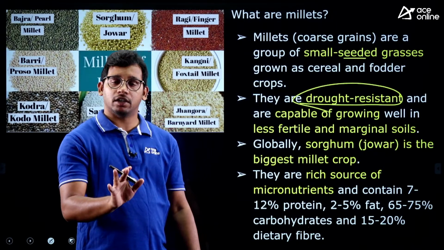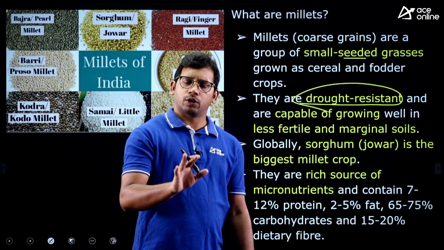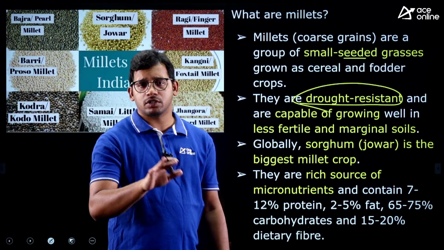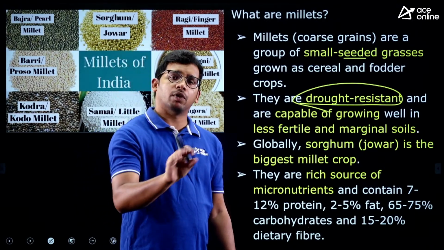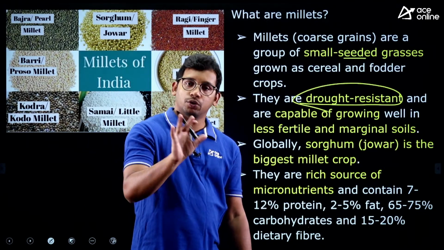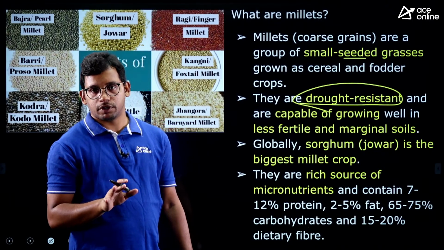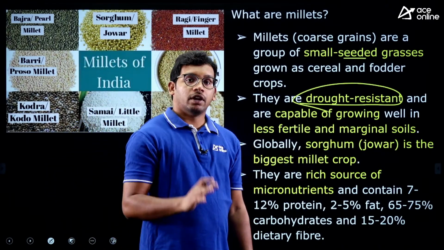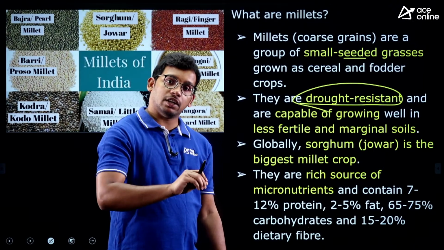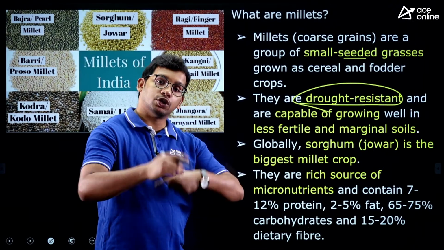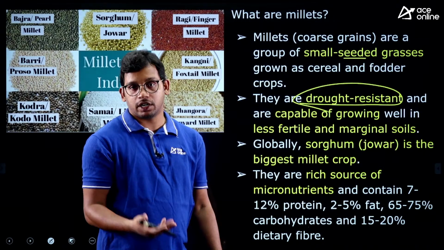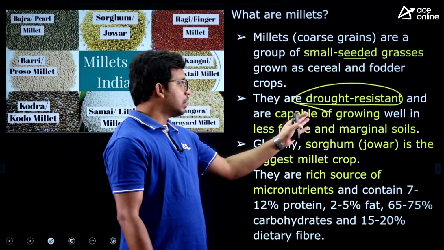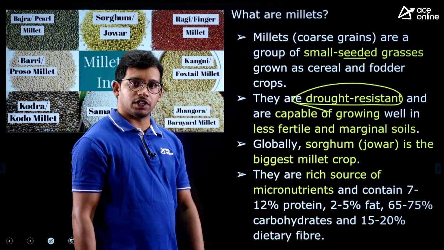For every plant, nitrogen is required, right? Nitrogen is the most required. NPK, nitrogen, phosphorus, potassium are the main requirement, and that's why we are using urea. Urea will also release nitrogen for the plants. So they are nitrogen fixing. That means some bacteria there have the capacity to generate nitrogen naturally rather than from fertilizers, right? So they are drought resistant as well as nitrogen fixation crops.